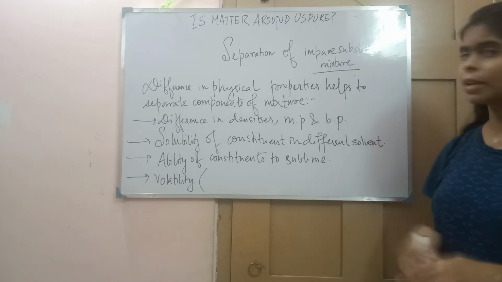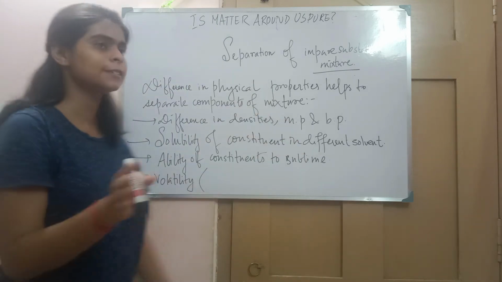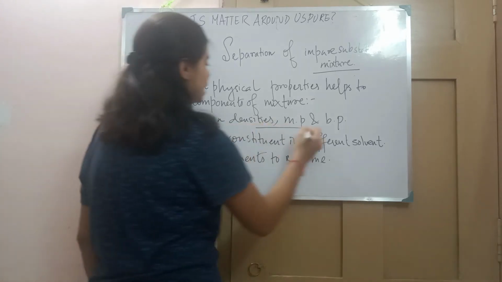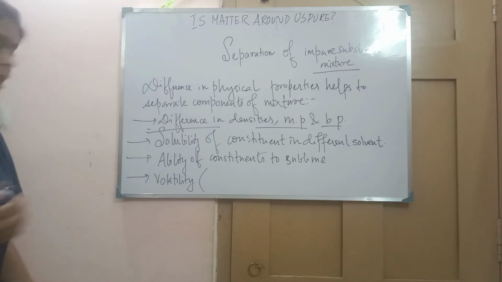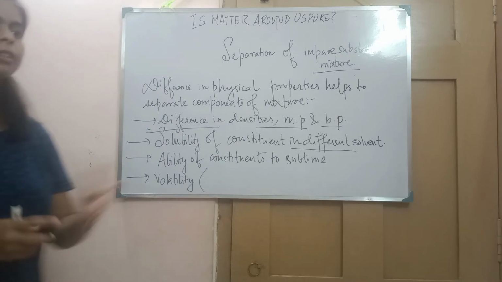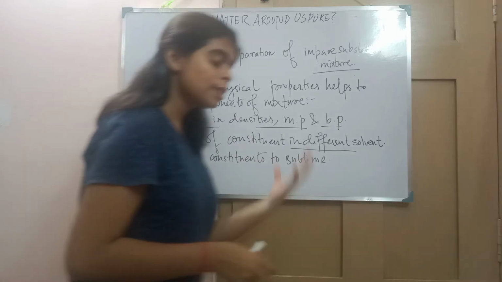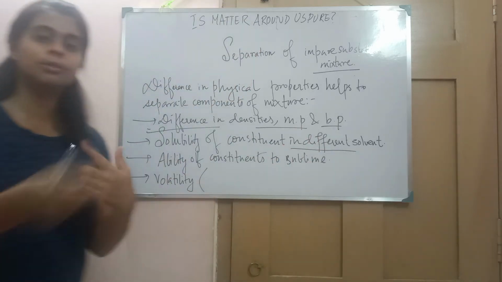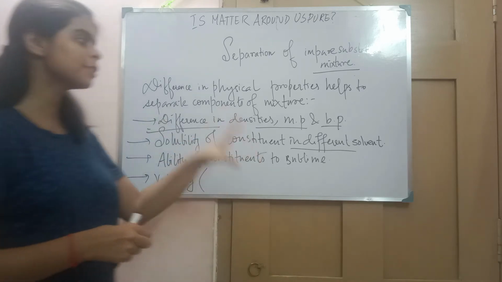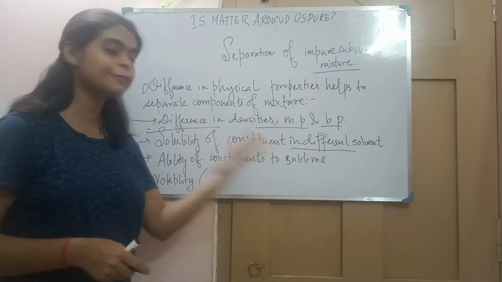And what are the physical properties? Physical properties can be anything like melting point, boiling point, densities. There can be a difference in densities, melting point, boiling point. It can help. Solubility of the constituents in different solvents: one may dissolve in a solvent, another may not. For example, salt gets dissolved in water, but salt does not dissolve in oil. So see, the difference in solubility. It is soluble in a certain solvent.